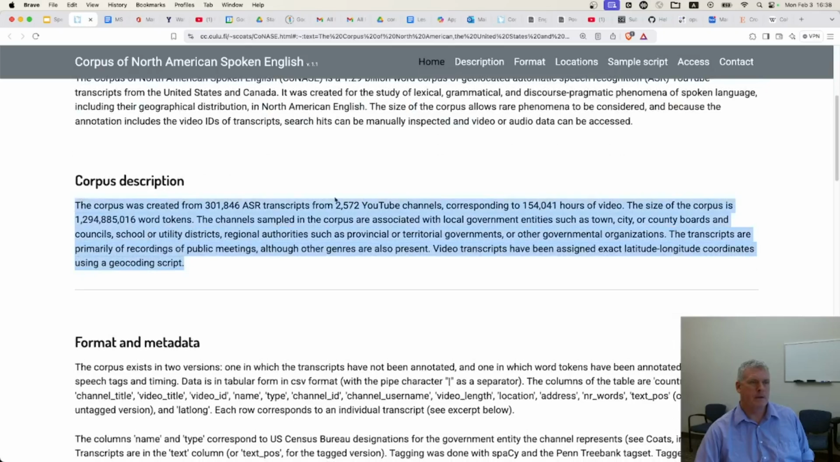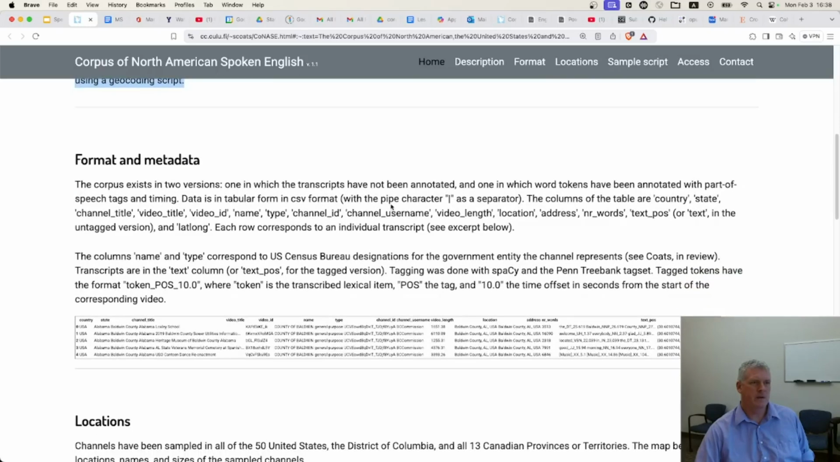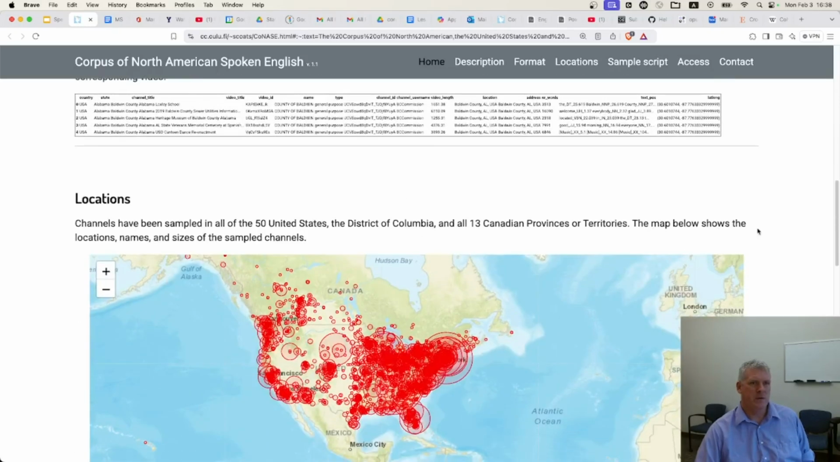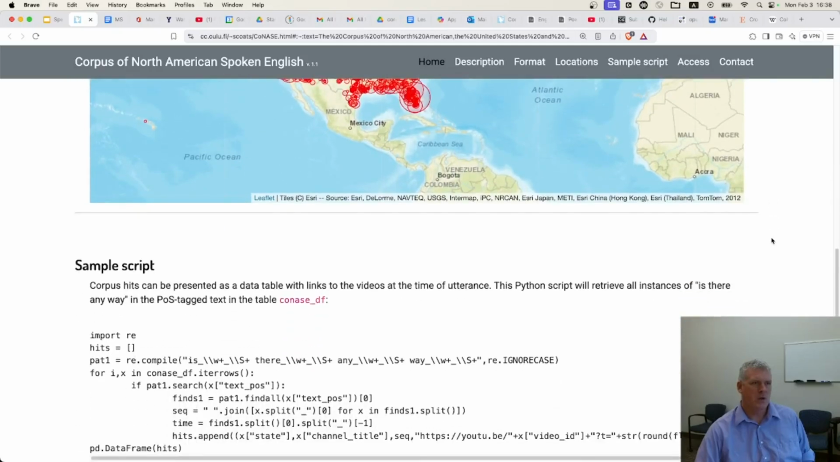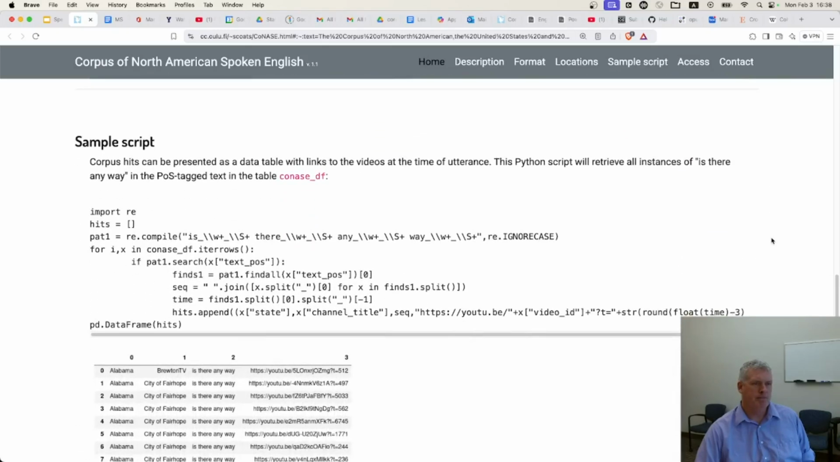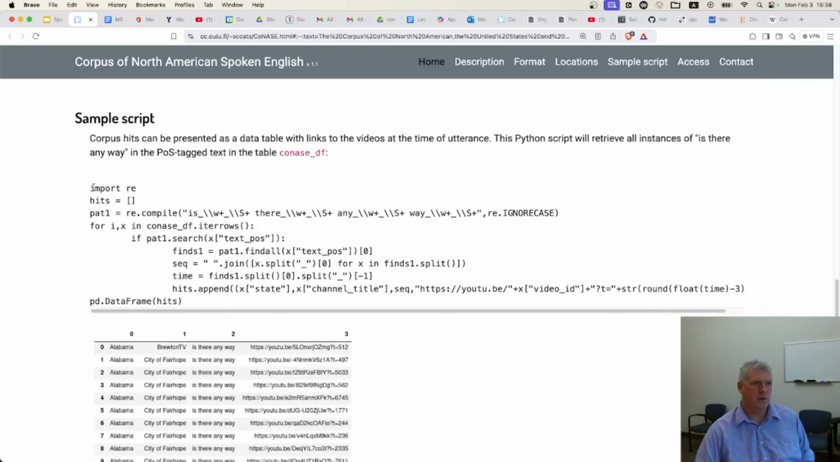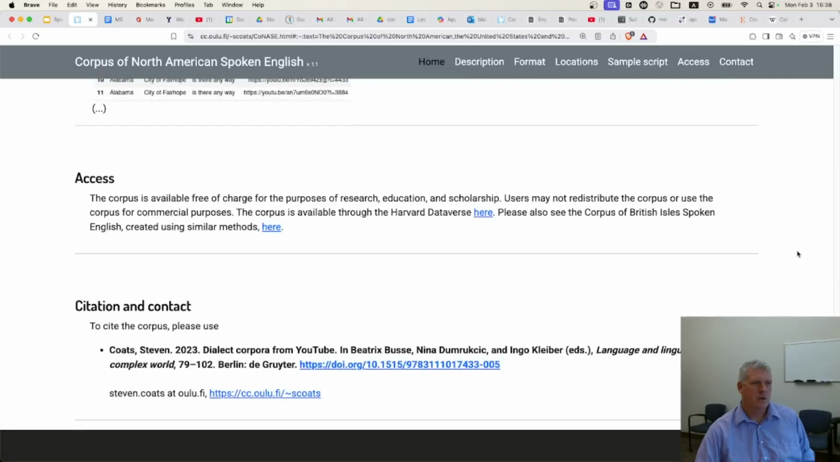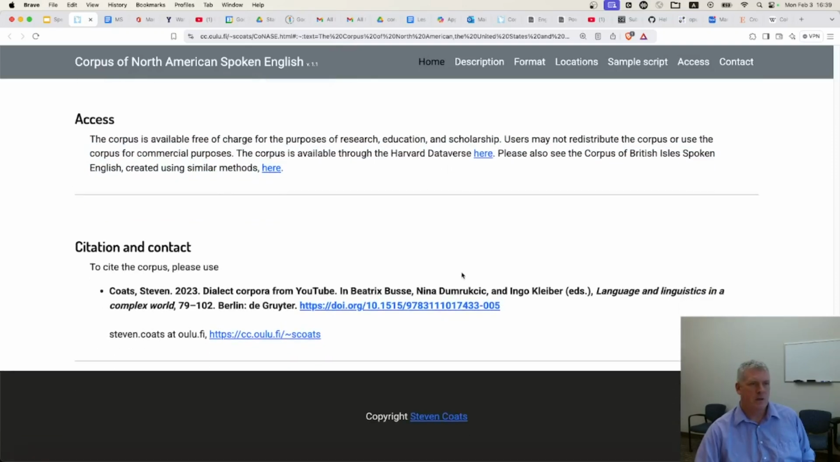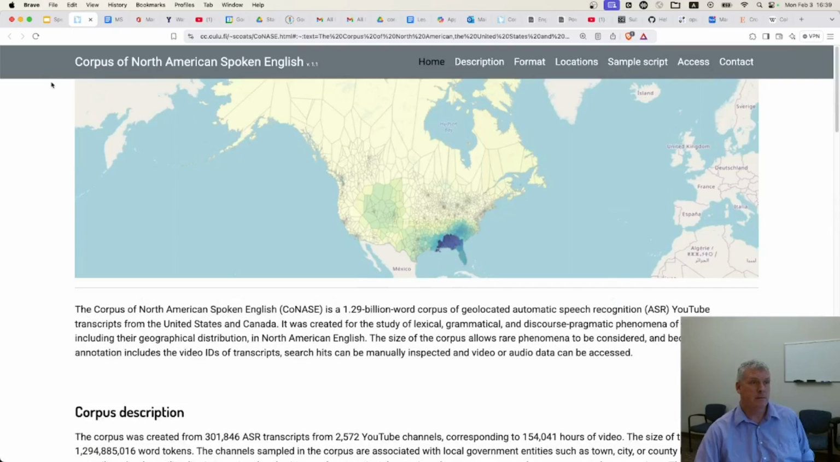Yeah, here it is. I think you have to apply to use it. You have to request permission for non-commercial use. I think that's a license, non-commercial use. Anyway, they have a little Python code there. And yeah, here's the access. You can apply for access there. So the CoNAE, Corpus of North American Spoken English, uses YouTube transcripts as created by YouTube's ASR system.